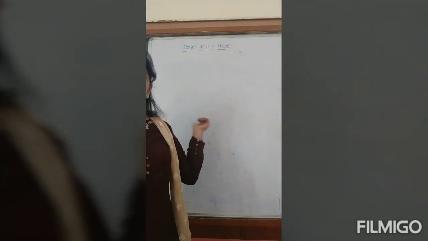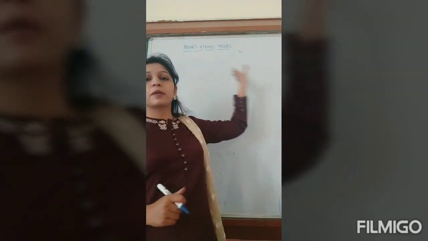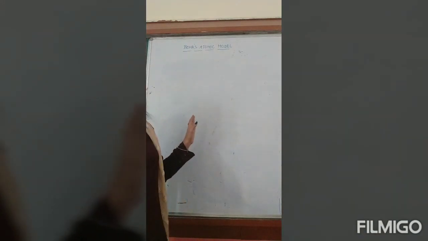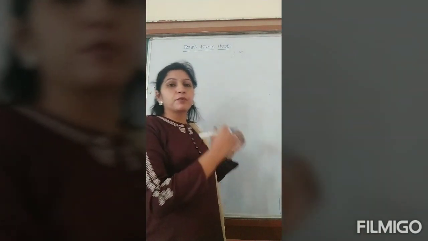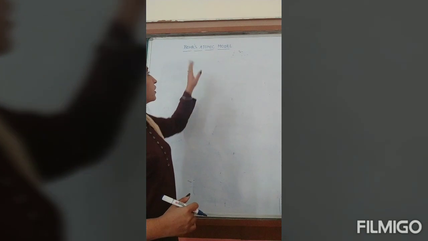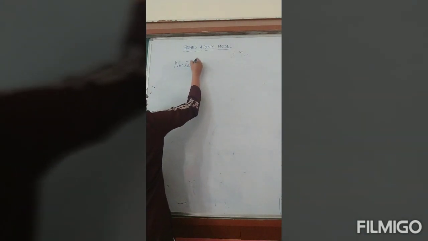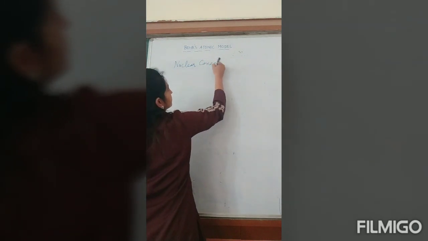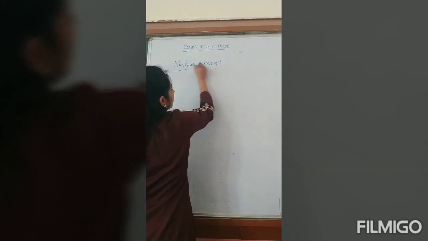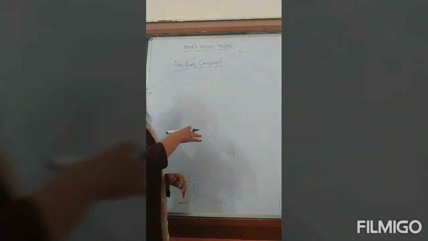So today our topic is Bohr's atomic model. In Bohr's atomic model, we'll start with the postulates first. So what are the various postulates? First is the concept of nucleus, that is the nuclear concept. What is it in the nuclear concept?